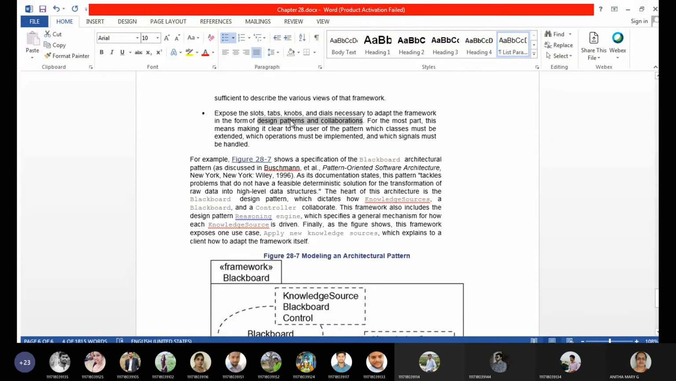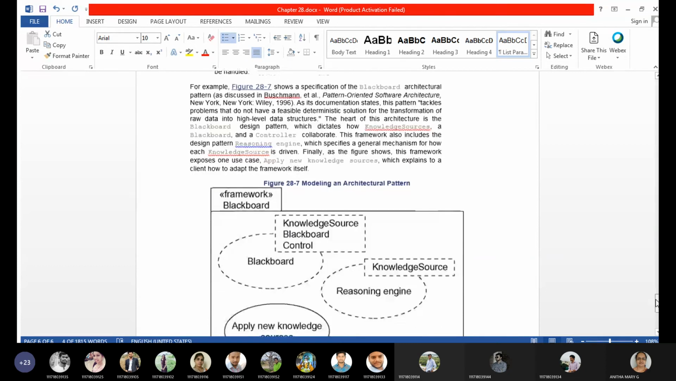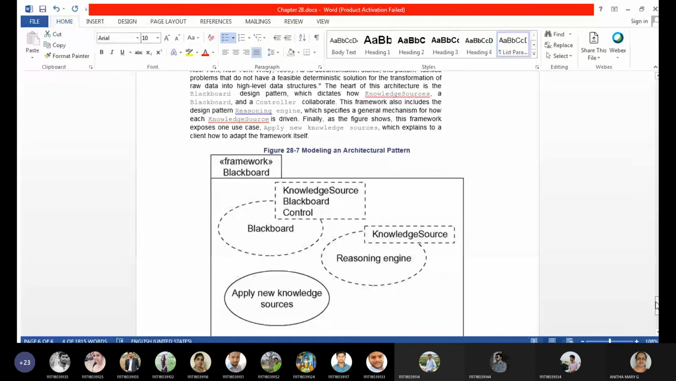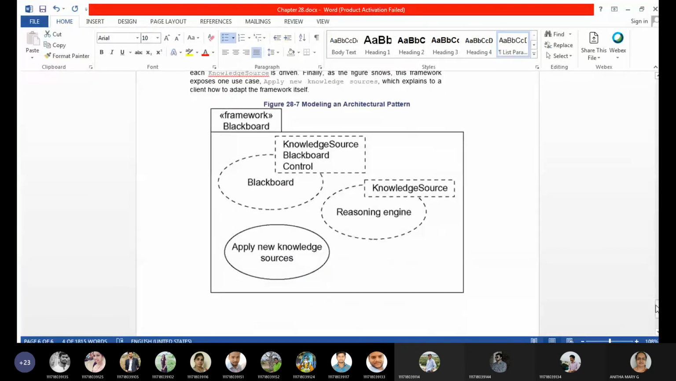So hardly in this chapter, 5 keywords are there. You need to know where to keep what. Okay, so these are the steps to model an architectural pattern. It's nothing but a framework. Let's see an example. As a framework, the graphical notation is a stereotyped package. Stereotype means whatever we write within the guillemets is called a stereotype.